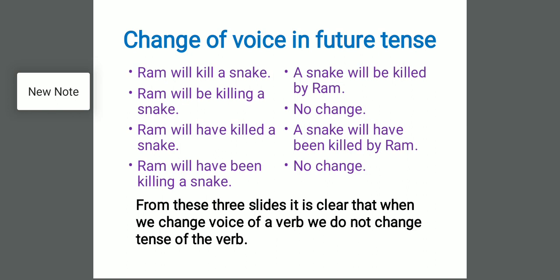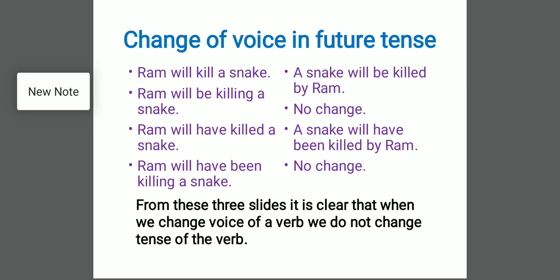If you are dealing with continuous tense, whether in present, past or future, you will go for being. If you are dealing with perfect tense, has, have or had or will have, shall have, then you will use been from the be family. And always remember, we cannot change the voice of perfect continuous tense and future continuous tense.